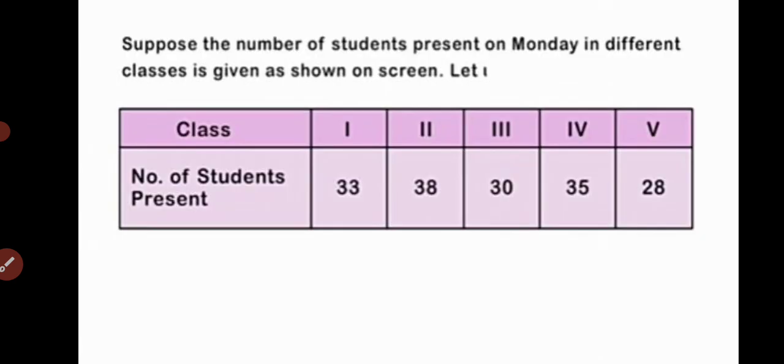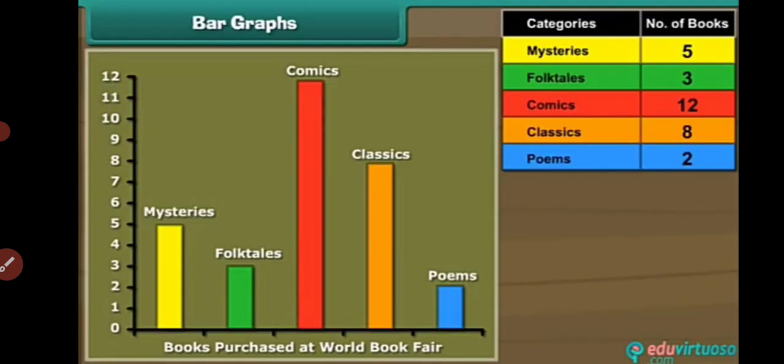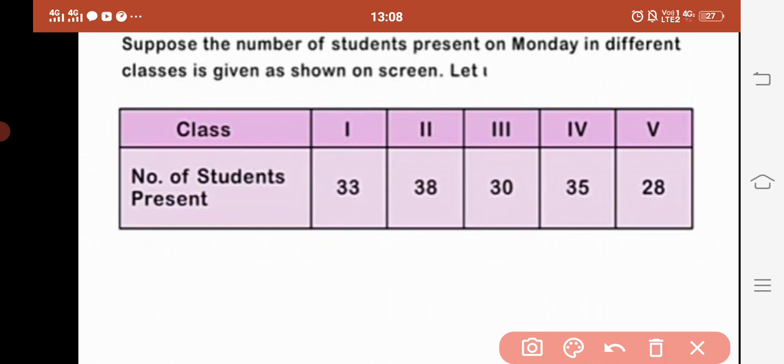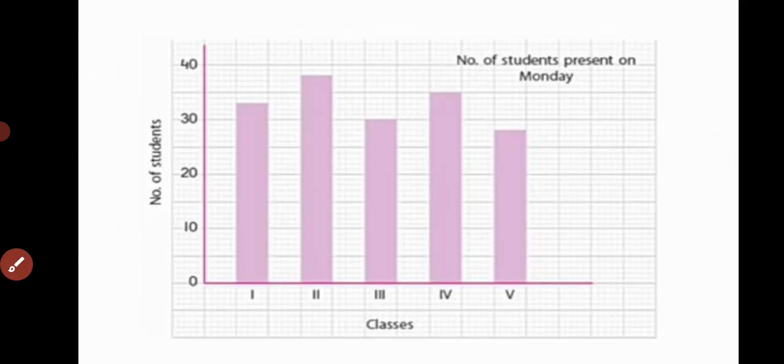So there is one question related to it. Suppose the number of students present on Monday in different classes is given as shown on screen. Let us try to represent it in the form of a bar graph for class 1, class 2, class 3, class 4 and class 5. We will represent the number of students, that is the frequency, toward the y-axis, and the class toward the x-axis. And then we are going to plot the bar graph. Here we have plotted the bar graph.